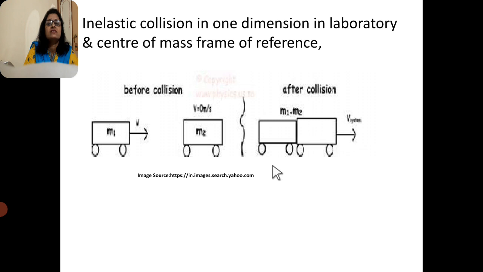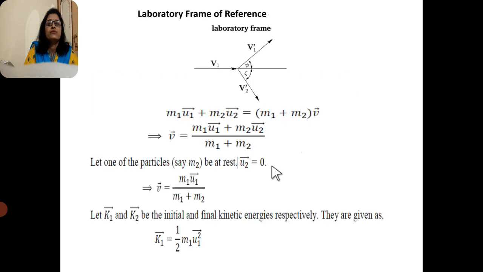Now we discuss inelastic collision in one dimension in the laboratory frame of reference. Consider m1 u1, which is a momentum. Momentum before collision is equal to the momentum after collision. m1 and m2 are the masses of the bodies, u1 and u2 are their initial velocities, and v is the final velocity. So m1 u1 plus m2 u2 equals m1 plus m2 into v.